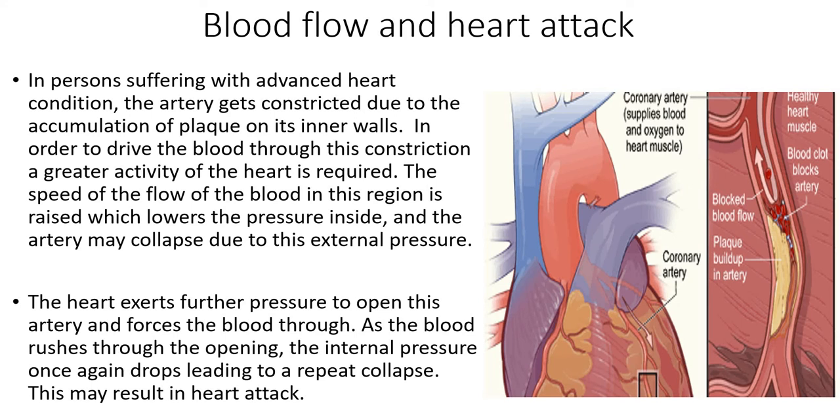The speed of the flow of the blood in this region is raised. Cross-sectional area becomes small because the plaque is getting accumulated. Cross-sectional area smaller means velocity will be larger. So the speed of the flow of the blood in this region is raised, which lowers the pressure inside. So pressure in the artery gets reduced automatically. Outside pressure will be larger. Because of that, the artery may collapse due to this external pressure.